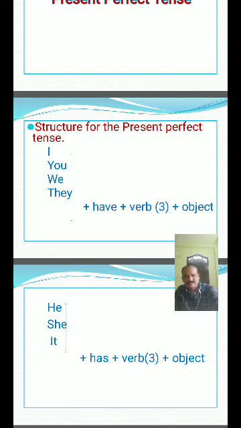Verb is in past participle. See, so for first person and second person, I, you, we, they, have. Third person, he, she, it, has. Verb is third form. Subject plus have plus verb 3 form plus object. Subject plus has plus verb 3 form plus object.